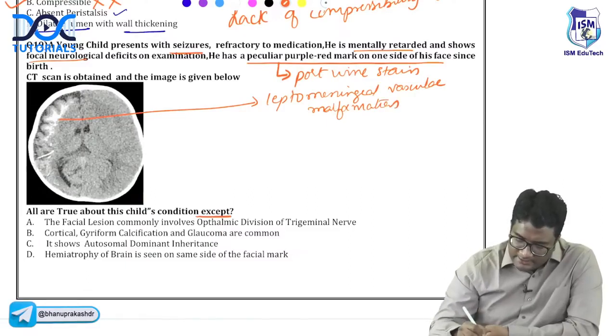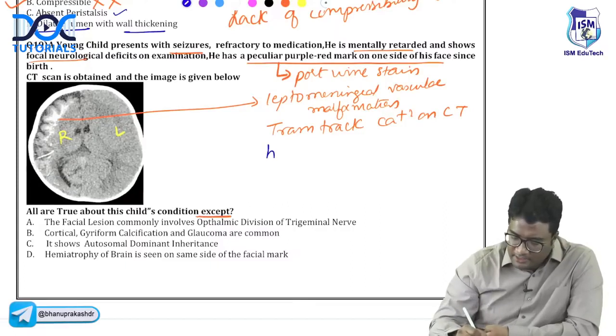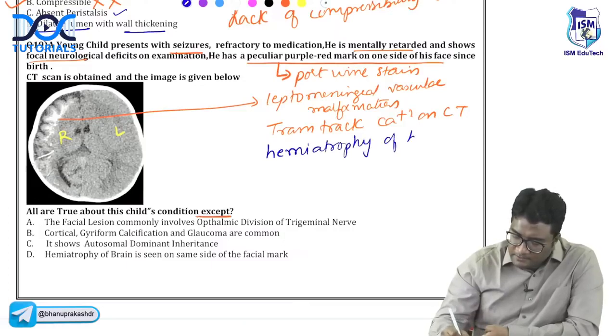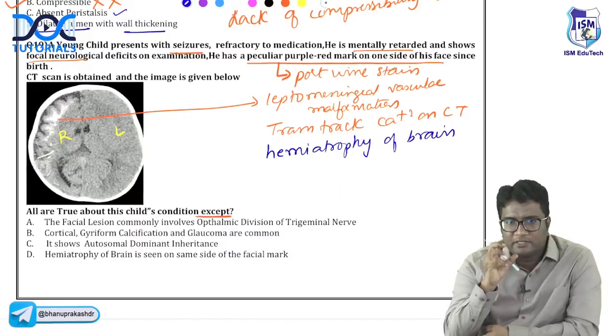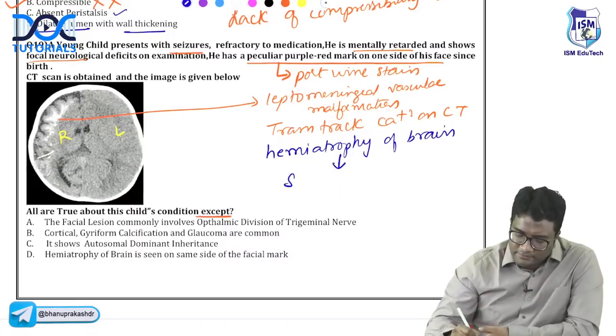You see this irregular calcification called tram track calcification on a CT scan. And if you compare the brain parenchyma on the right side and the left side, you are seeing hemiatrophy of the brain. One side of the brain is atrophic. If you can see, the right side is atrophic compared to the left side. All of this is suggestive of Sturge-Weber syndrome.